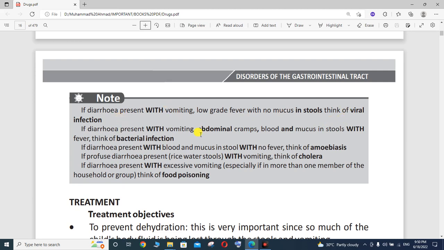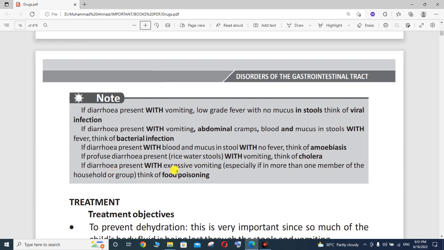If the diarrhea is present with vomiting, abdominal cramps, and blood and mucus in the stool with fever, then this is bacterial infection. If diarrhea is present with blood and mucus in the stool with no fever, think of amoebiasis. If profuse diarrhea is present, with rice-water stool and vomiting, think of cholera, Vibrio cholerae.